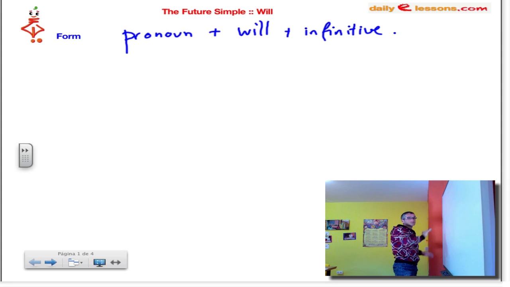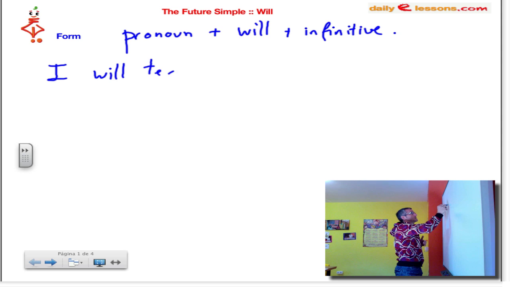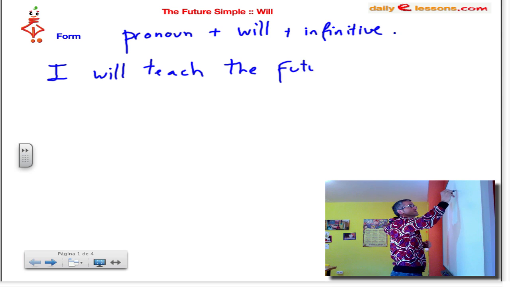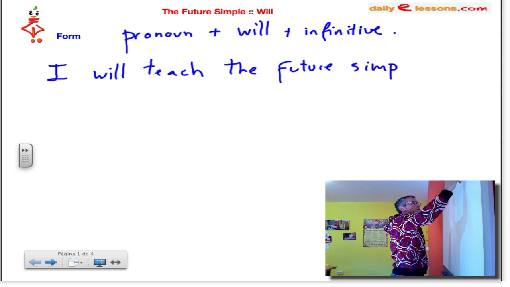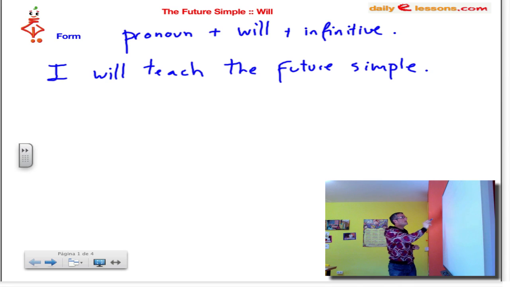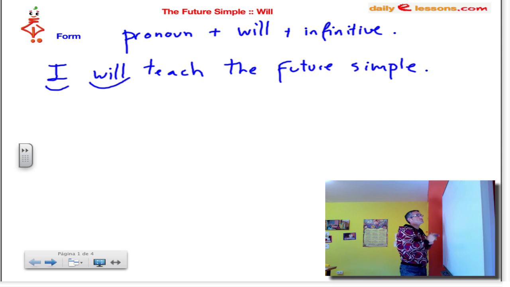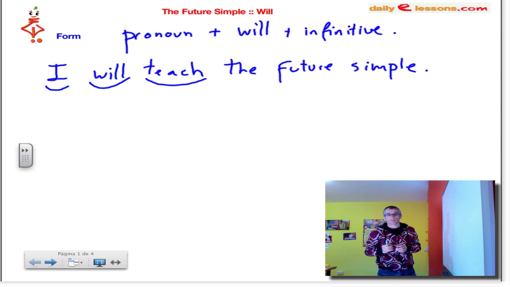All pronouns are exactly the same, so there's no distinction with I, he, she, it. All are exactly the same. So for example, let's say I will teach the future simple. Here, I is the pronoun, as I said before. Then we have the will, which will make the future of the verb, and here we have the verb teach. Okay? So there it is, I will teach the future simple.